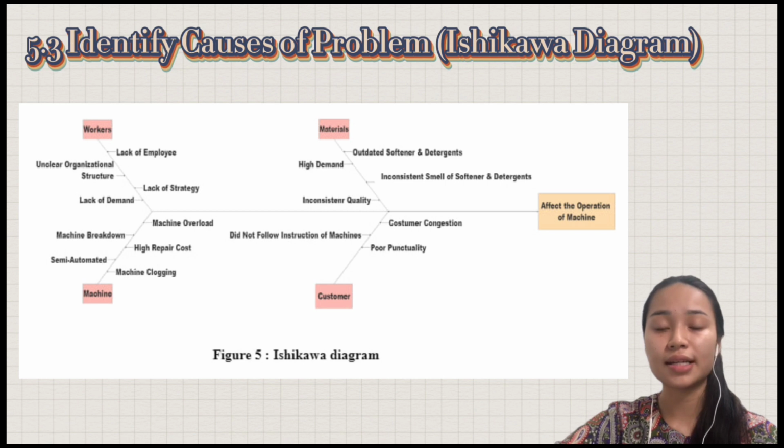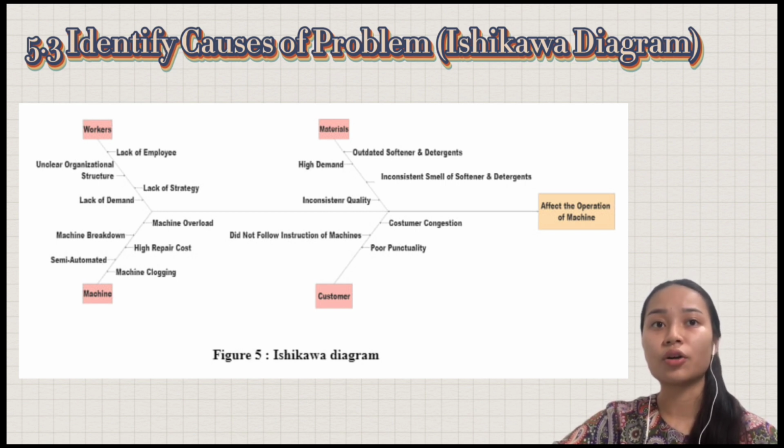And the third point is machine. Casa Laundry faced machine blockage due to small objects and machine loads that are not suitable for the quantity of clothes put in, and semi-automatic machines, as well as machine breakdowns that cause high repair costs. And the last point is customer. Customers are not able to collect their laundry from the machine on time, which causes congestion of customers who have to wait.